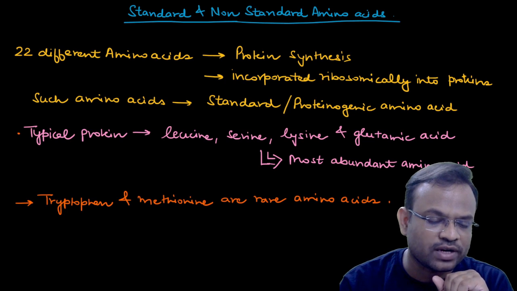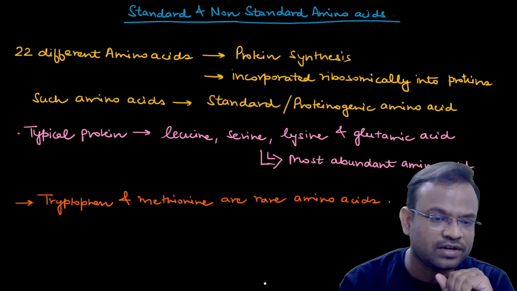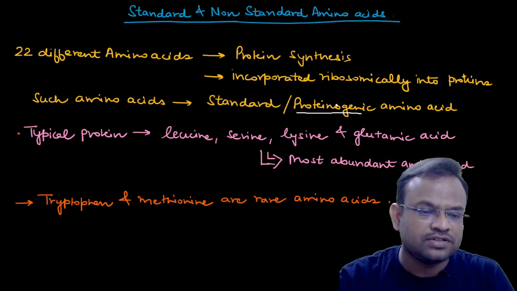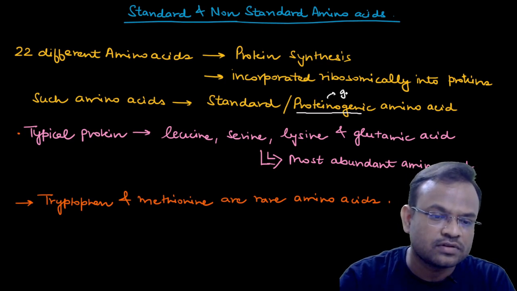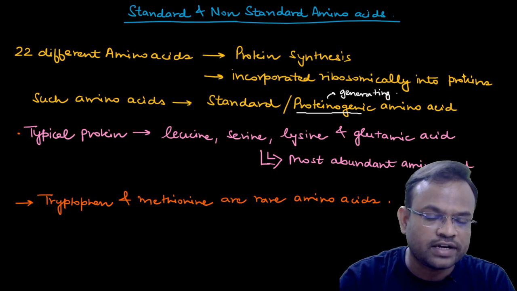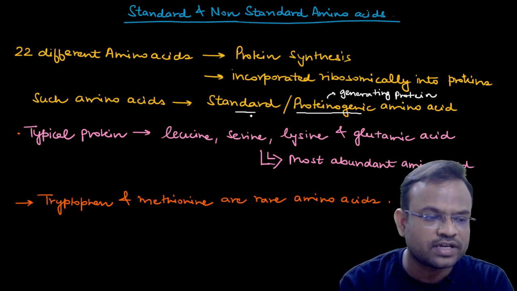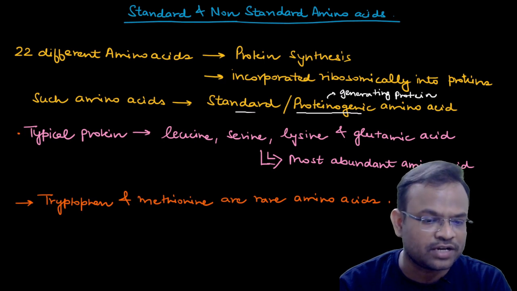So you can see over here what I have written: proteinogenic, that means generating protein. So they can be called standard amino acids or proteinogenic amino acids.